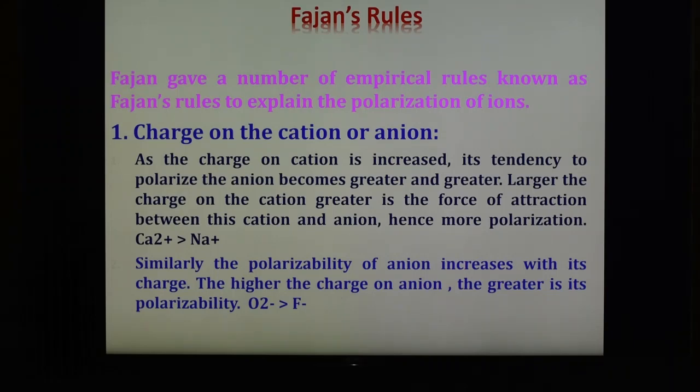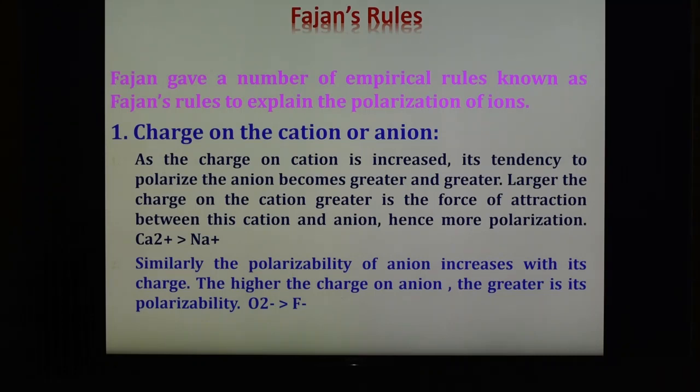Similarly, the polarizability of the anion increases with its charge. The higher the charge on the anion, the greater is its polarizability. The reason is that with the increase in negative charge, the anion will be able to repel its outer electrons more effectively. In this case, the oxide has a 2 minus charge, therefore it is more polarized than the F minus ion, because F minus has only one negative charge and O2 minus has two negative charges.